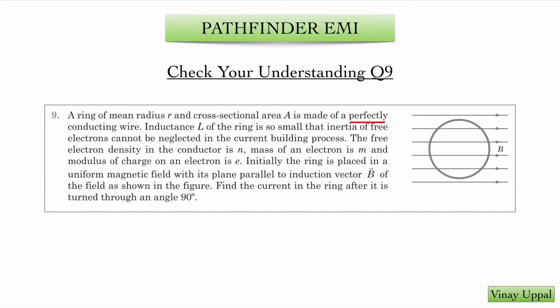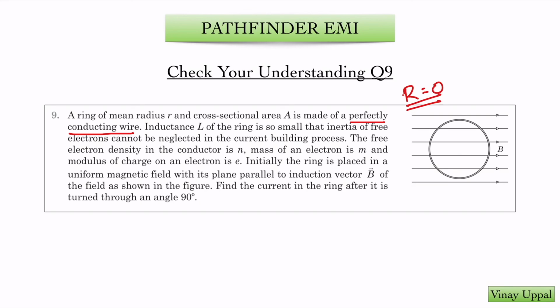Perfectly conducting wire means the resistance is 0, so you can say it's a superconductor. Inductance L of the ring is so small that the inertia of free electrons cannot be neglected in the current building process. What does the sentence mean? That you can no longer ignore the effect of the mass of the electron. That effect is basically kinetic energy. And indirectly the question is saying you cannot ignore kinetic inductance.